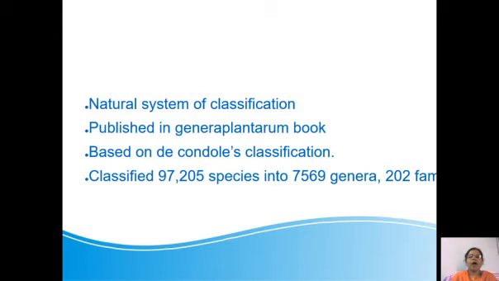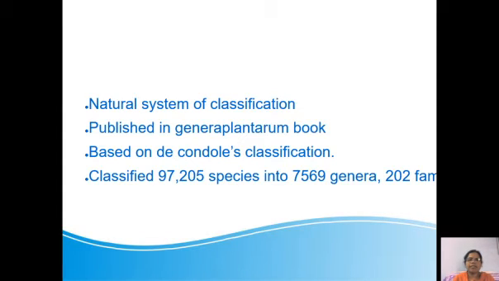Bentham-Hooker's classification is an important topic in your taxonomy part. In the Part 1 video, I have given an explanation on the classification of dicotyledons. Now, Part 2 deals with the monocotyledons and gymnosperms. In the introduction of Part 1 also, we have noted these points. Just for the sake of revision, once again, we will learn these points.